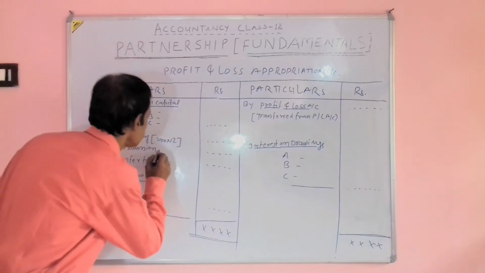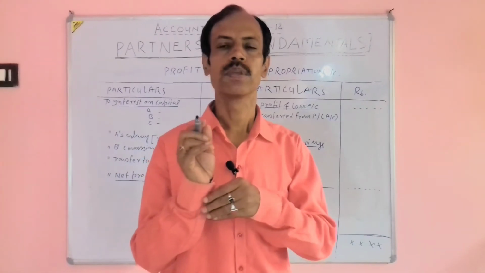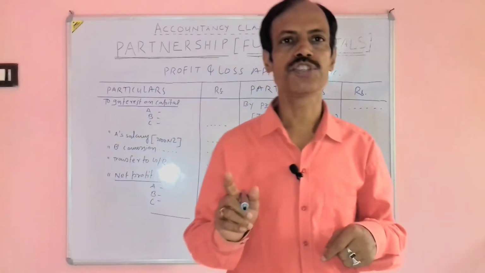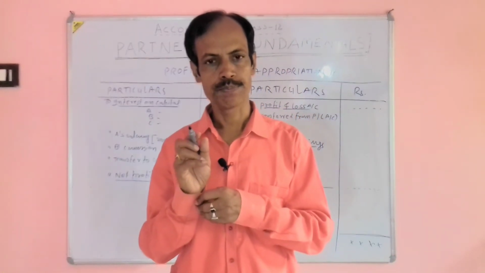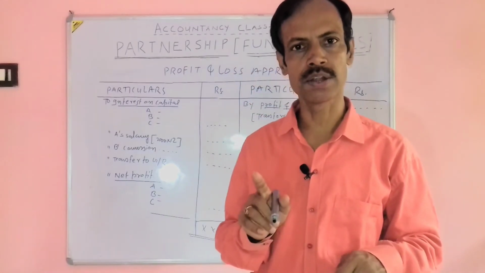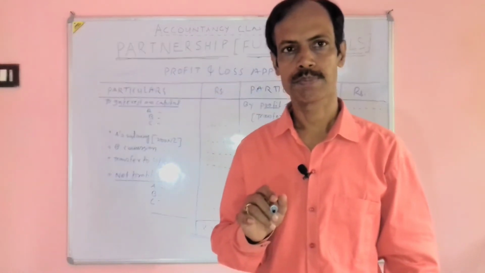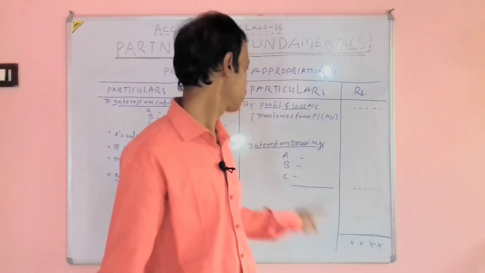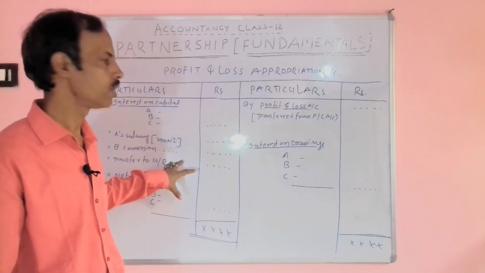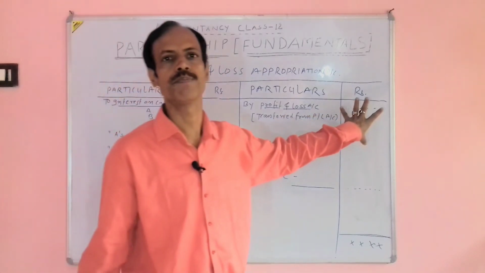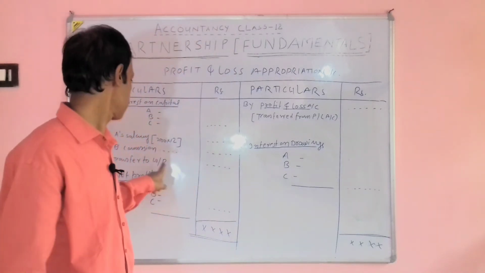Partner commission. Commission is calculated on net profit at the rate given in the partnership deed. One thing to attend to carefully here: interest and commission are available to any partner only when there is a profit. If there is no profit, commission will not be allowed. Even though these are all appropriations, they are allowed only when there is a profit. If there is insufficient profit, these are not allowed later on.